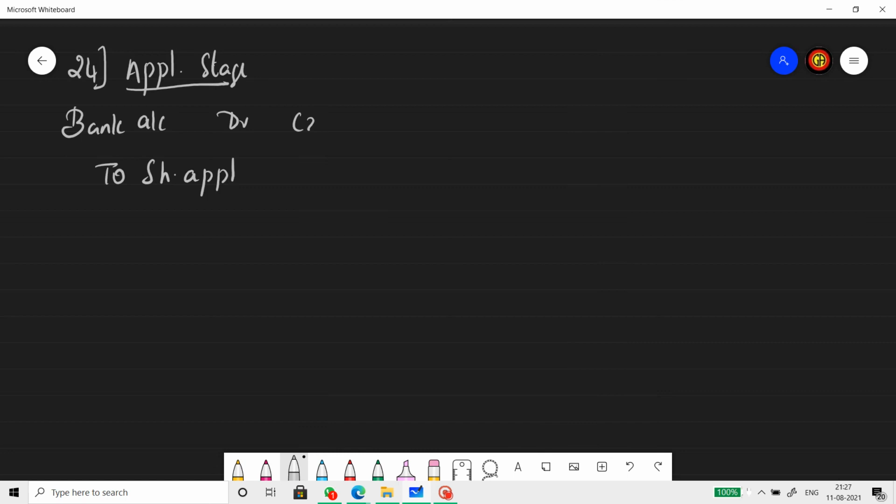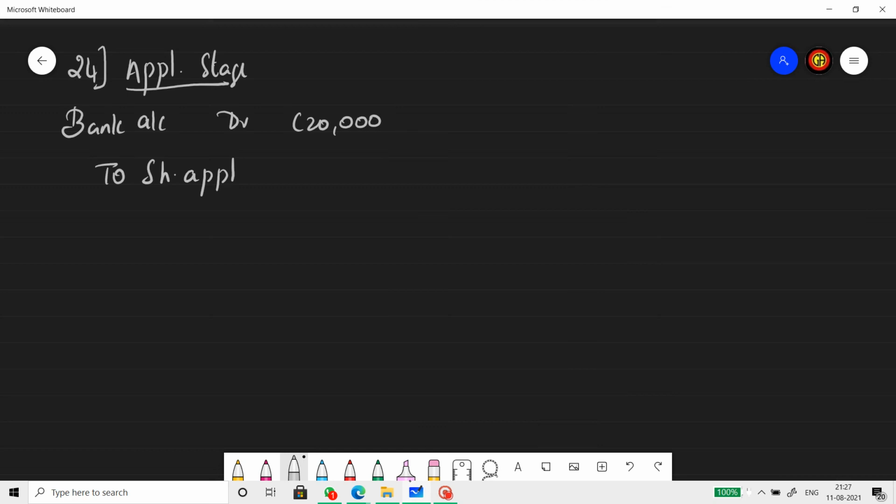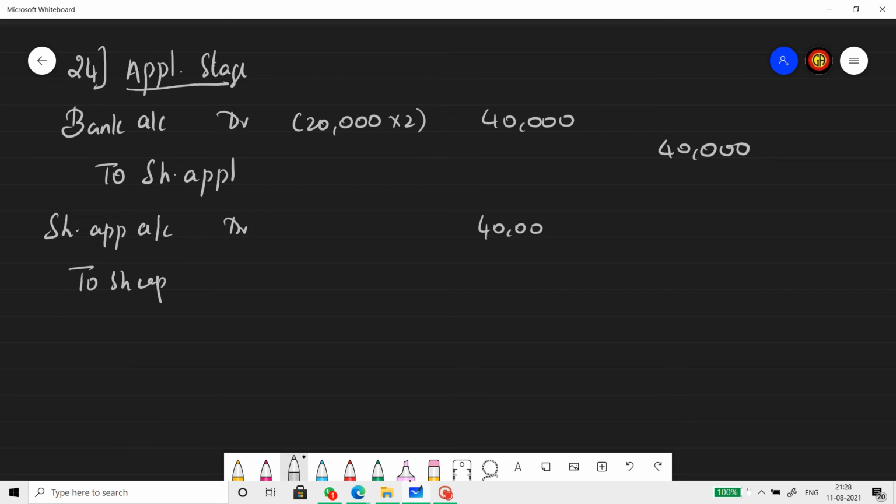So 20,000 shares into application money of 2 rupees per share, 40,000, 40,000. Transfer entry, share application account debtor to share capital. The same amount, 40,000, 40,000.